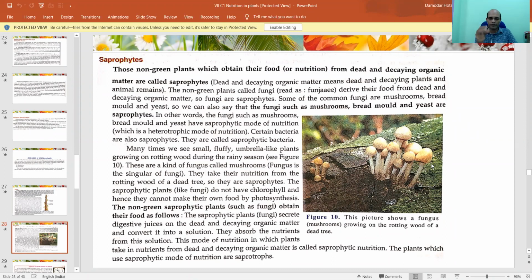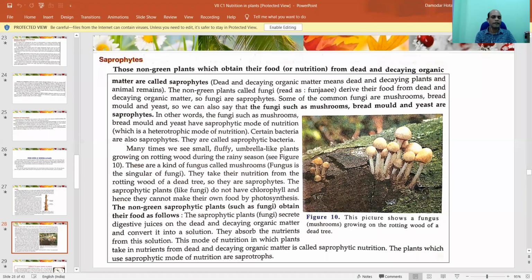This type of nutrition is where they don't live on living plants, they grow on dead bodies or dead plants, you can say. You see, these are non-green plants. These plants are non-green, meaning there are no chlorophyll molecules present over here, but they obtain their food from dead and decaying organic matter, called saprophytes. Now clear? In living organisms, they don't go. They go only for dead and decaying organic matter. That's why this is called saprophytic activity.